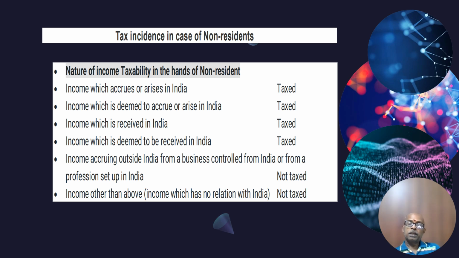Say a company is controlled from India and he is working in the USA and got salary in the USA. He need not pay tax because he is non-resident. But if he is a resident, he has to pay tax. Income other than the above, that is income which has no relation with India, is naturally not taxed. This is for a non-resident. A resident has to pay tax wherever he gets income.